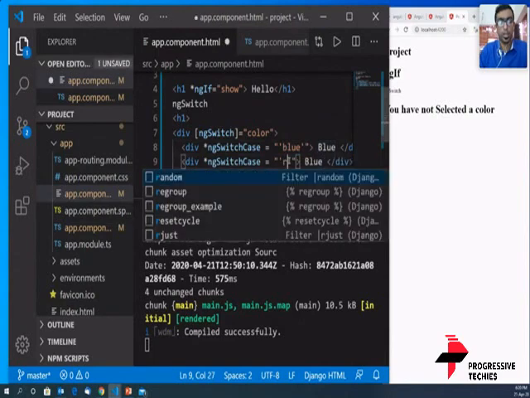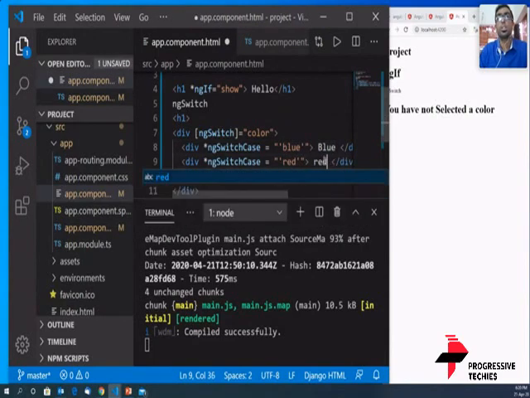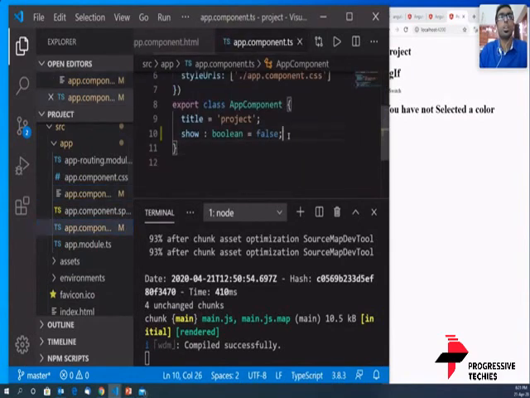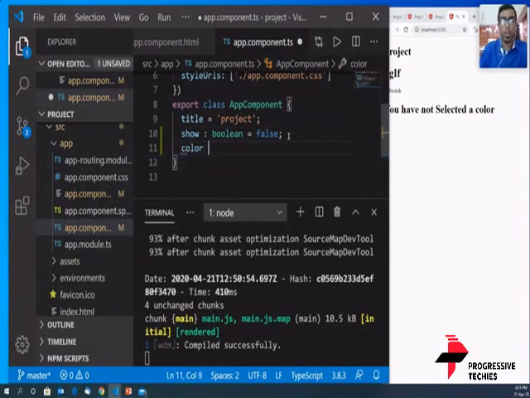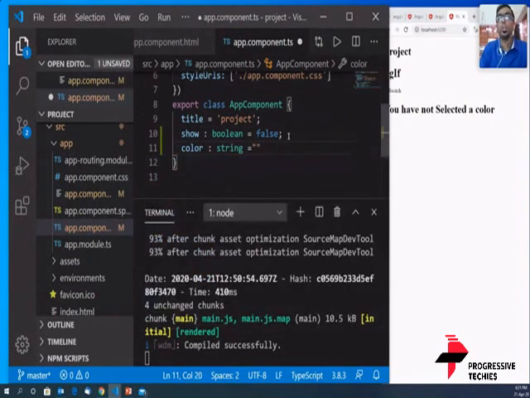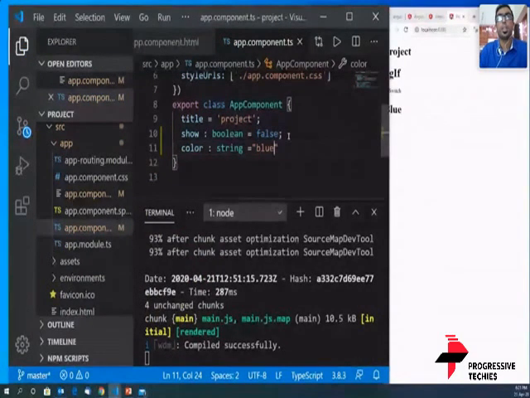Let's make it red to find the difference. Red, and we're going to save it. It still shows you have not selected a color. The reason is because we have not initialized a variable. We have not created a variable color. So we'll go ahead and create a variable color of the type string and equate it to blue. And then we'll see what happens.